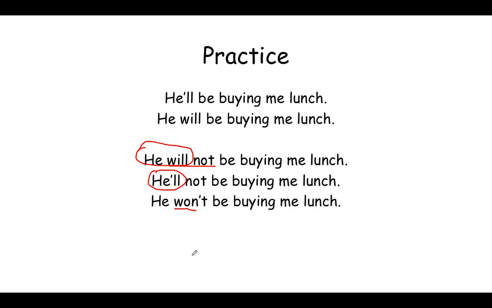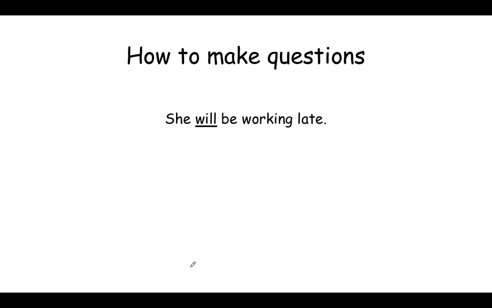So those are some of the ways you can use contractions. And remember that these two sentences mean the same thing, even though they sound different. He'll be buying me lunch and he will be buying me lunch. These sentences mean the same thing. Just like how all of these sentences right here, all of them, mean the same exact thing. They're just different ways to say them, but they all mean the same exact words. So that's what you can do with contractions.